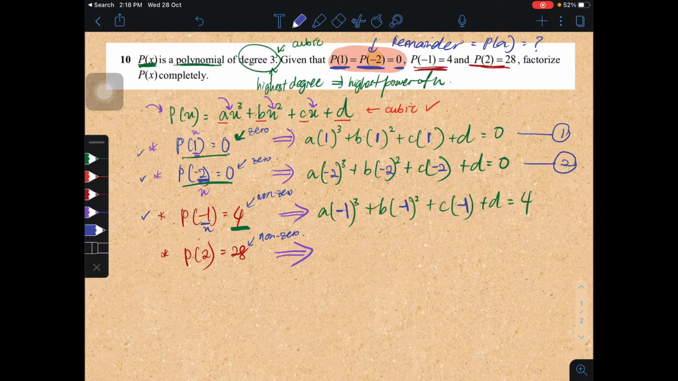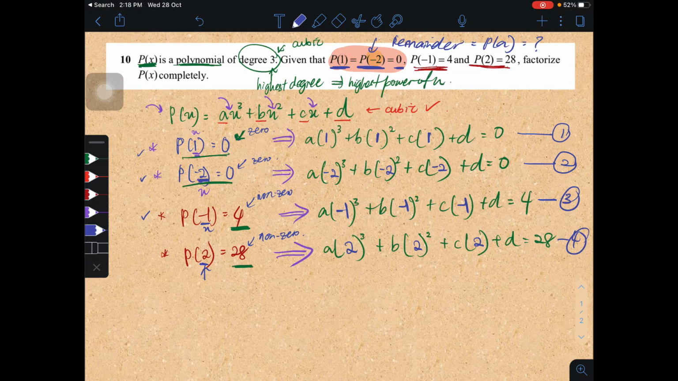Now the last one is again substituting. You can see the pattern already, right? What you need to do is just substitute into the cubic framework, and then you follow your remainder, this time 28. And then the value inside of the brackets should be 2, 2 and 2. There you go, you have the third equation and the fourth equation.